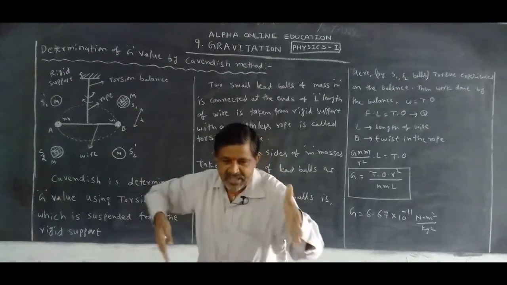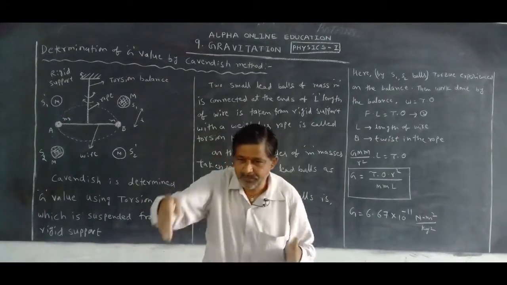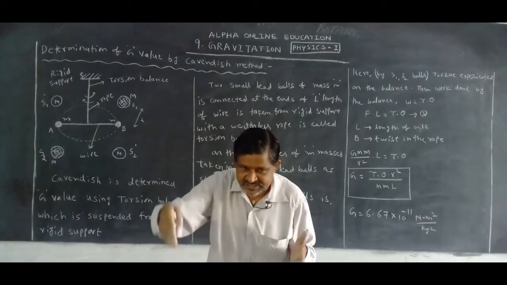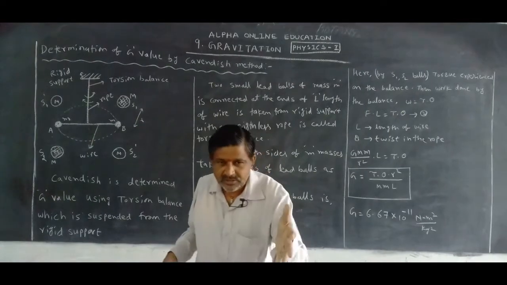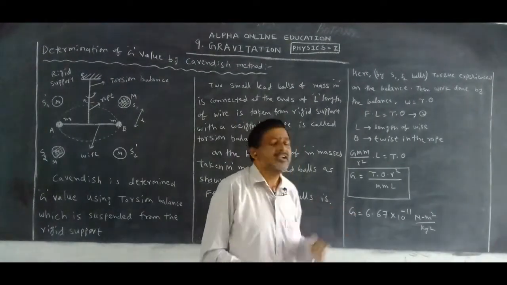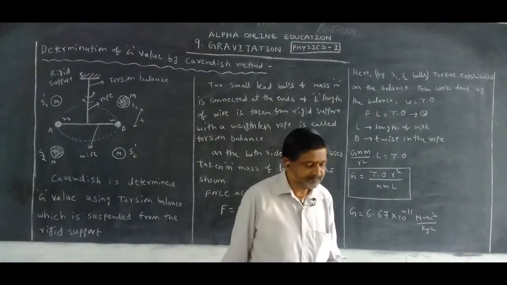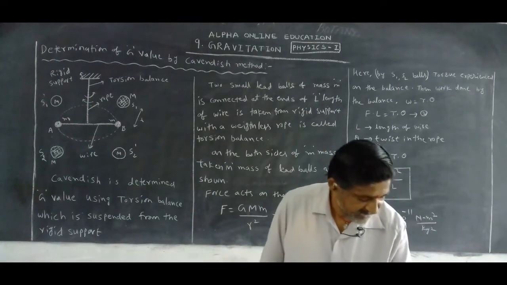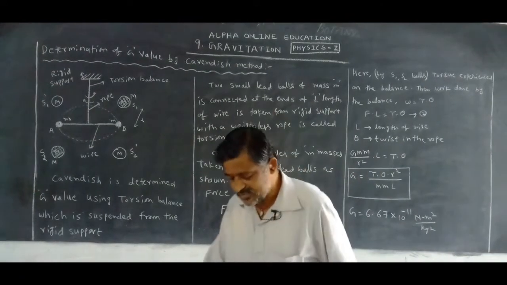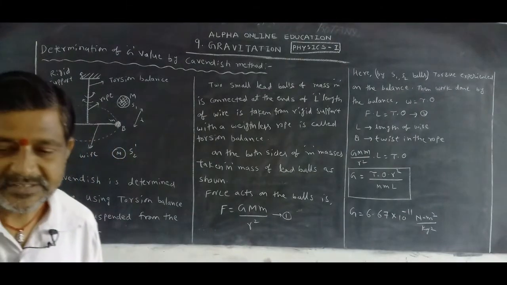This torsion balance oscillates like this. With the help of this twisting, with the help of this torque, Cavendish calculated the capital G value. Okay, this is clear. This is the way to calculate the capital G value.